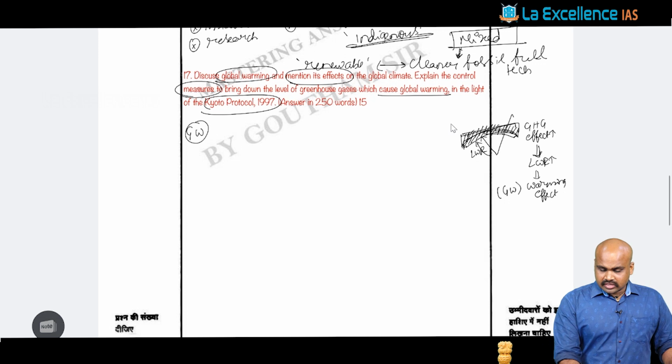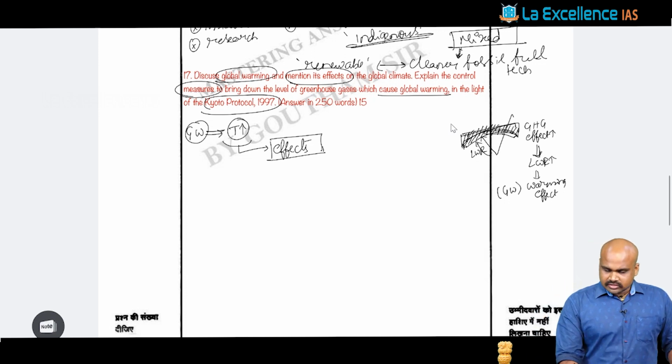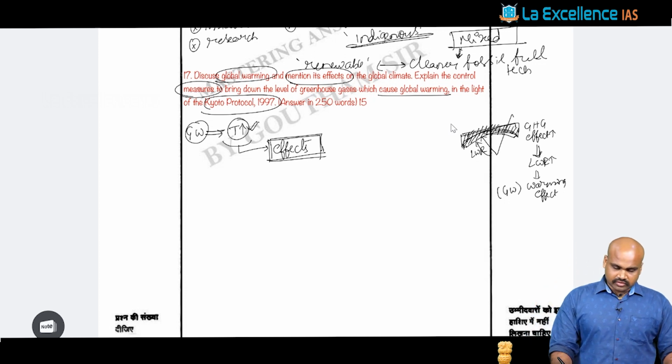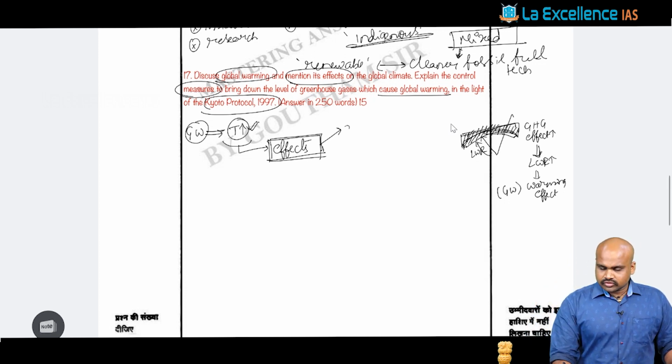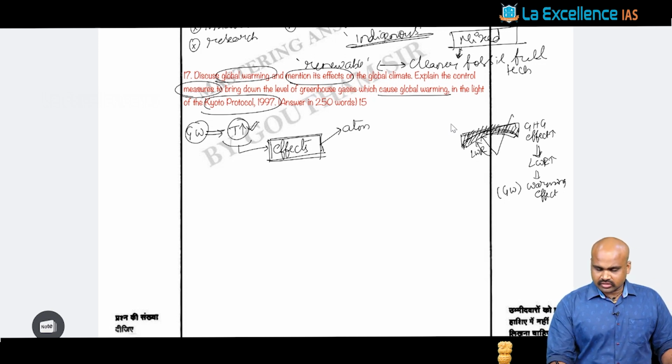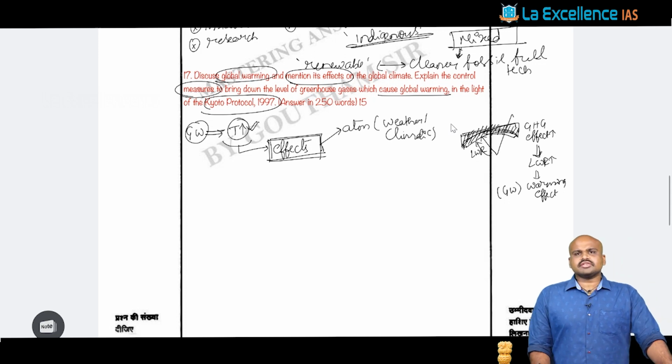Apart from this, the inherent nature of global warming is that temperatures are rising. On the basis of the rise in temperature, we can talk about what the effects are going to be with respect to global warming. These effects are fundamentally due to the rising temperature. That rising temperature might result in what? The effects can be with respect to your atmosphere, because with the changing of temperature, you know that the weather conditions as well as the climatic conditions are going to vary.